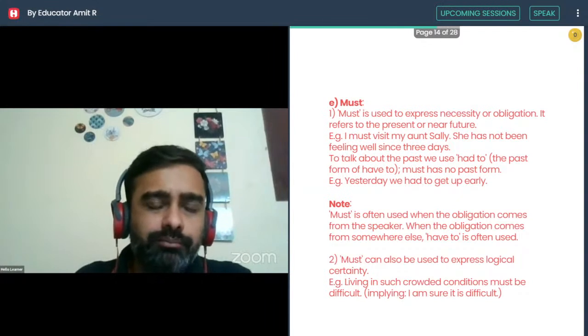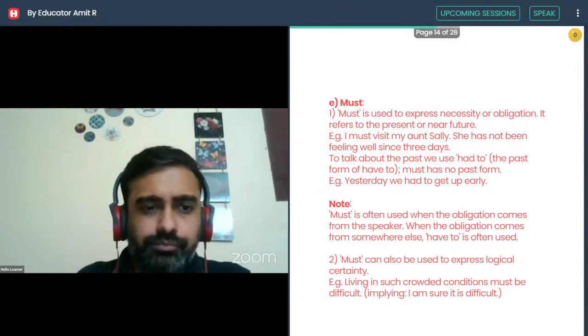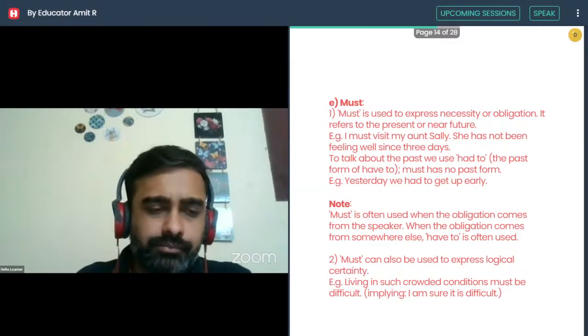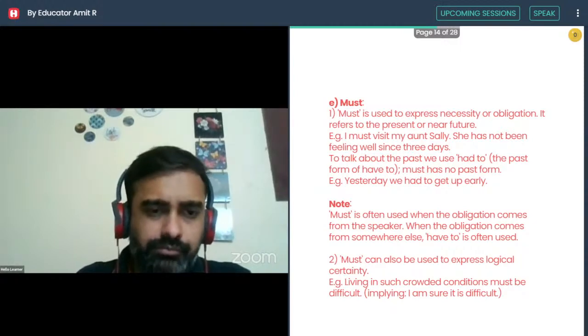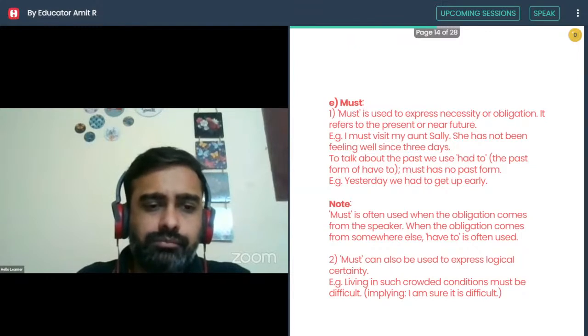Go ahead, read the note. Must is often used when the obligation comes from the speaker. When the obligation comes from somewhere else, have to is often used. Second, must can also be used to express logical certainty. Example: living in such crowded conditions must be difficult, implying I am sure it is difficult.